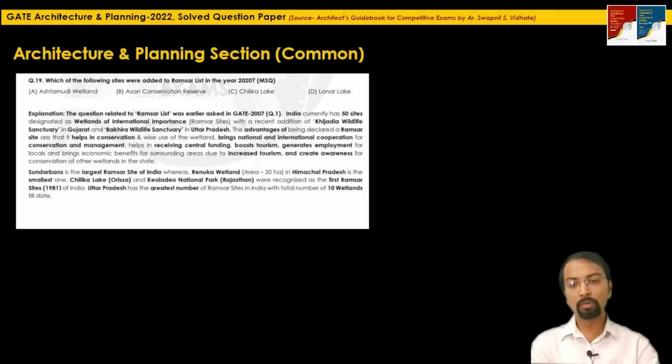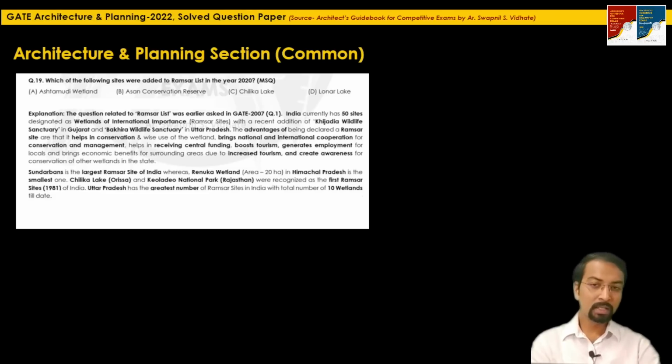What further information is given in the guidebook? The Sundarban is the largest Ramsar site in India, whereas the Renuka wetland in Himachal Pradesh, comprising only 20 hectares, is the smallest Ramsar site. Chilika Lake in Odisha and Keoladeo National Park in Rajasthan were recognized as the first Ramsar sites when they were inscribed in the year 1981.